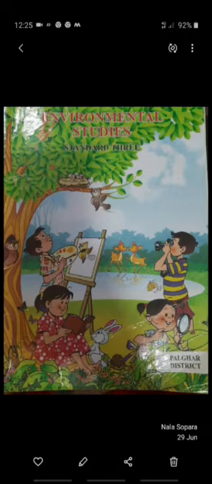Now, in today's class, we are going to study some more groups of animals according to the scientists. So, let's start with it. Page 11. We creep and crawl.